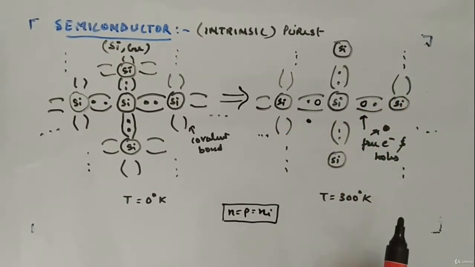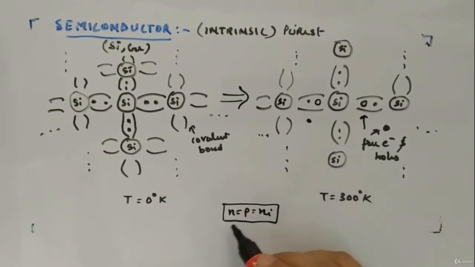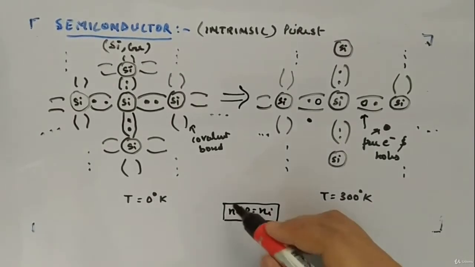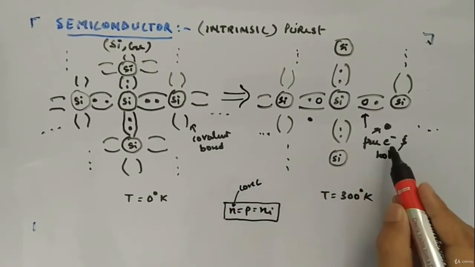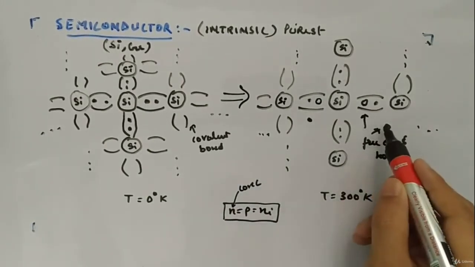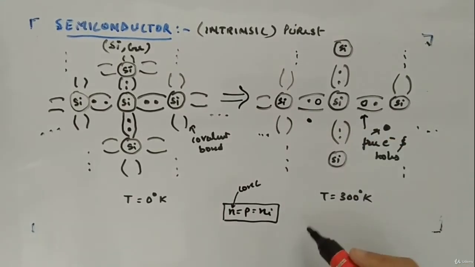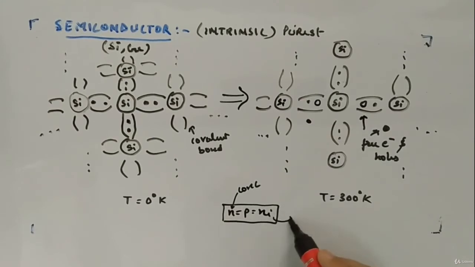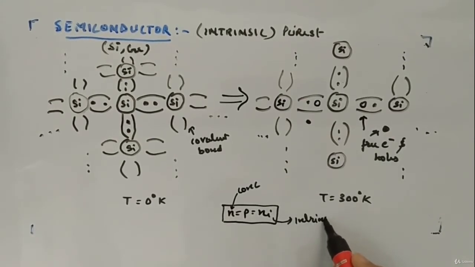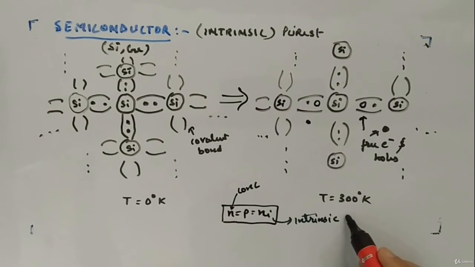There will be huge numbers. What we write here is n equal to p equal to ni. These are concentrations, not numbers. n concentration is for electrons, p concentration is for holes, and they both will be equal, and we write it equal to ni, which is the intrinsic concentration.